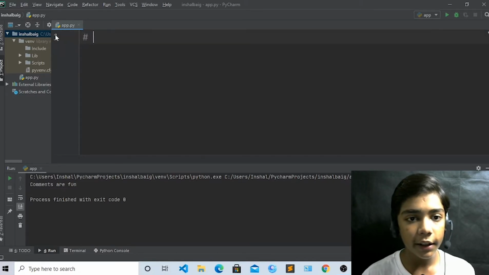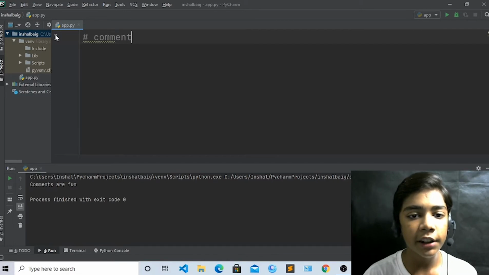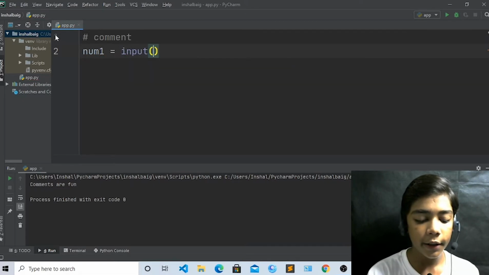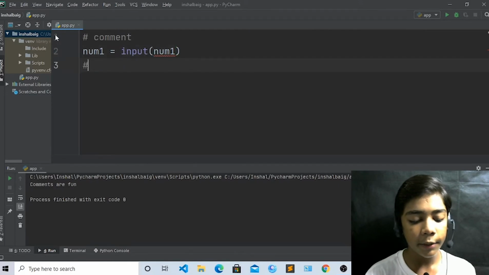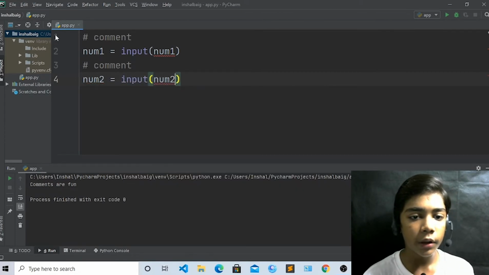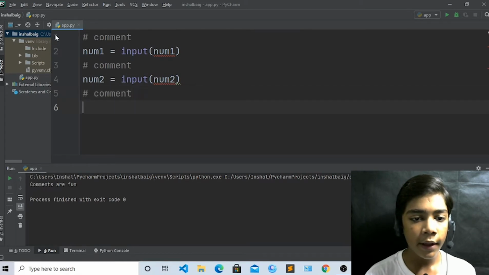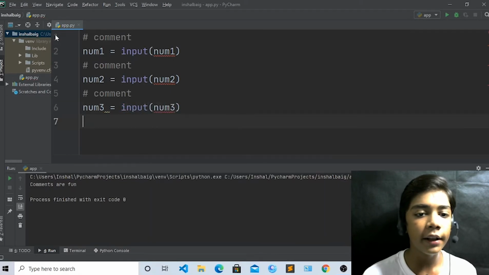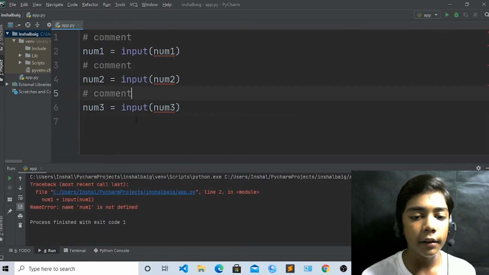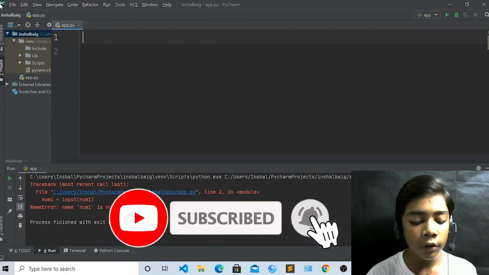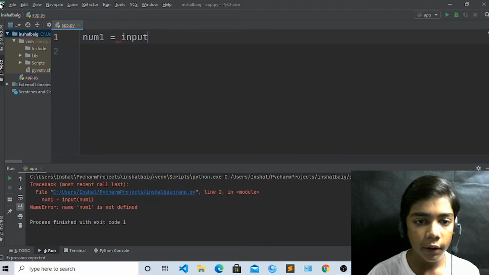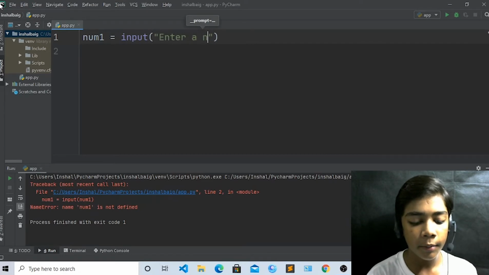Like this, if you write another comment, and now if you make a project, I am writing num1 equals input, and a comment. Then num2 equals input, and another comment. Then num3 equals input. Now when I run it, you can see an error is coming because we have not defined this properly. So write num1 equals input and write here "enter a number". Like this I have written.